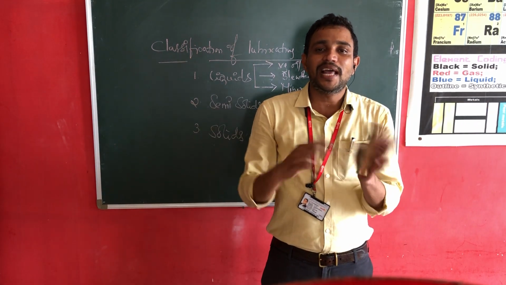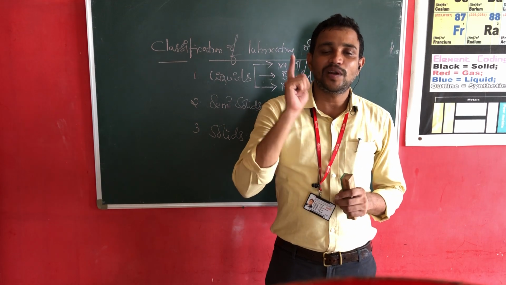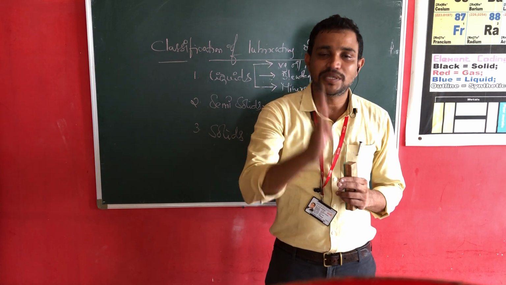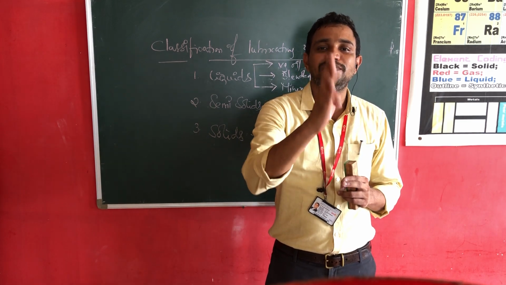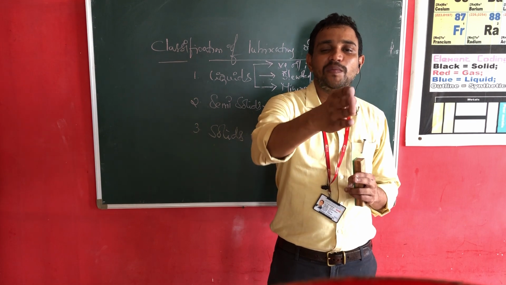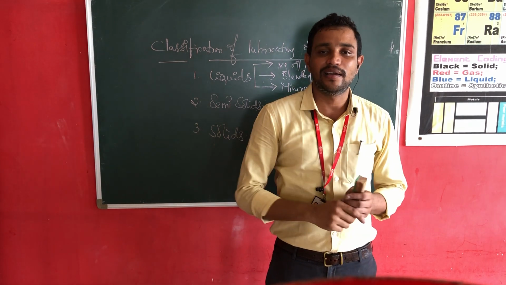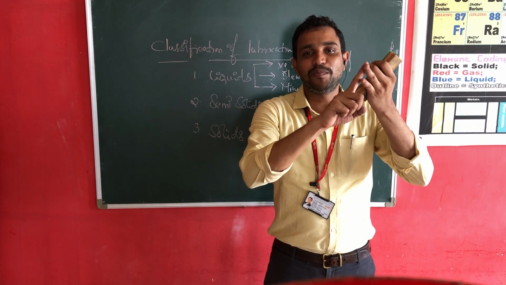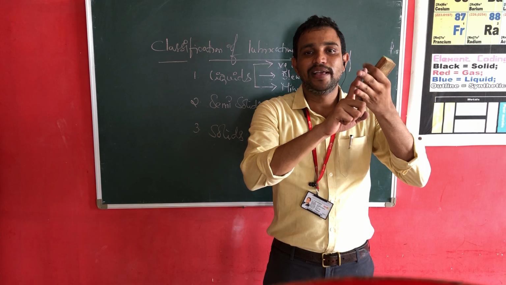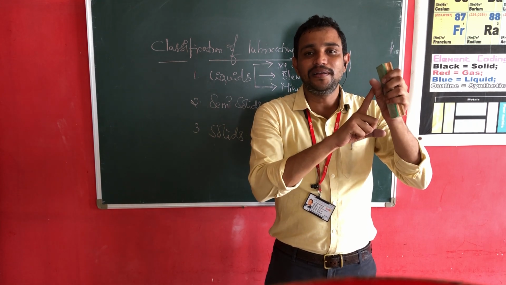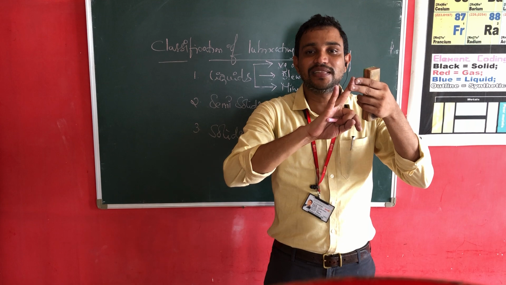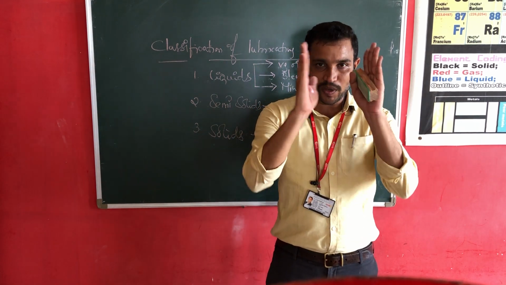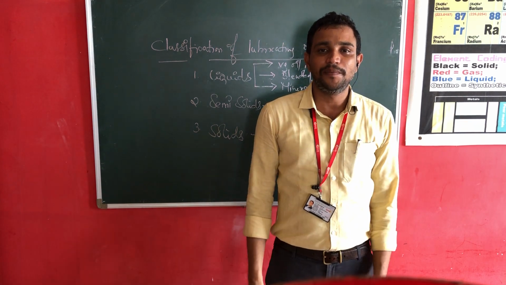So, sir, how can we classify a good lubricating oil? To distinguish a lubricating oil from a good lubricating oil, the lubricating oil should possess some important properties. Then only we can call that lubricating oil a good lubricating oil. What are the properties? Viscosity index, flash and fire point, cloud and pour point, aniline point, acid number, carbon residue, mechanical strength. A number of properties should be held by a lubricating oil, then only we can call it a good lubricating oil.